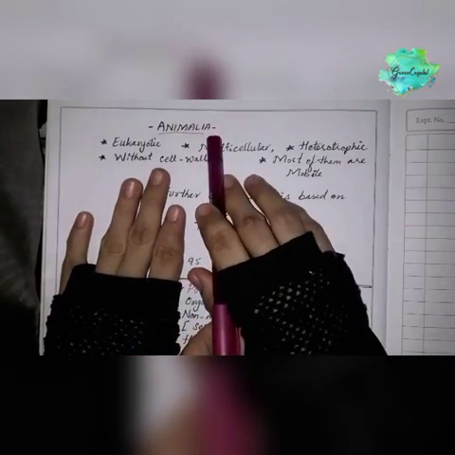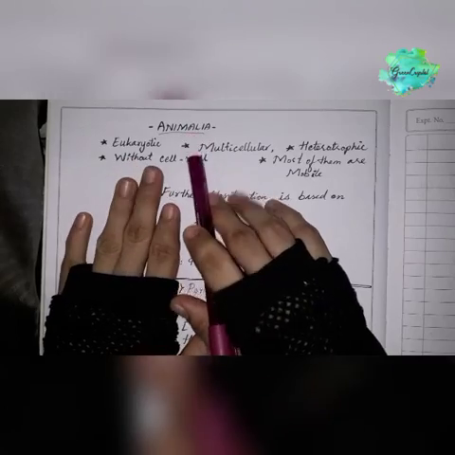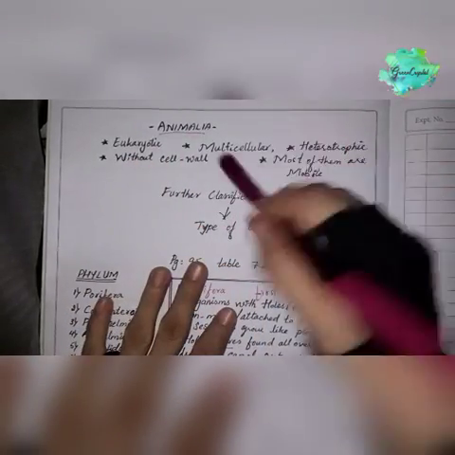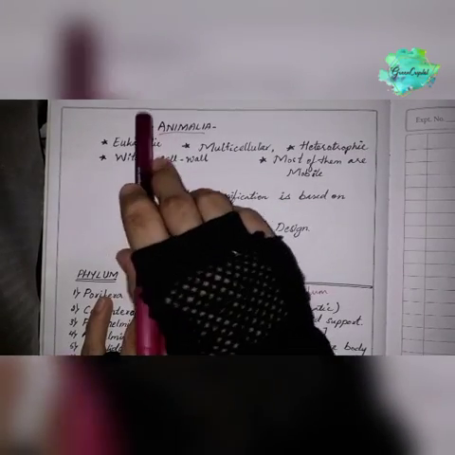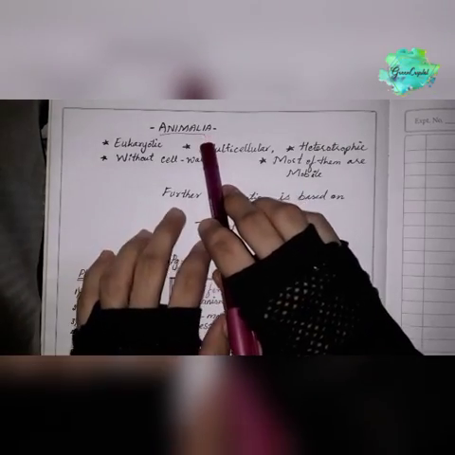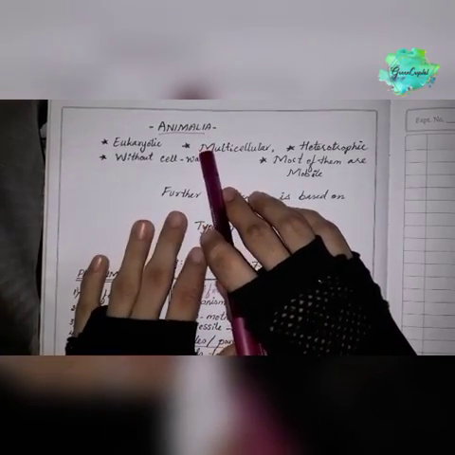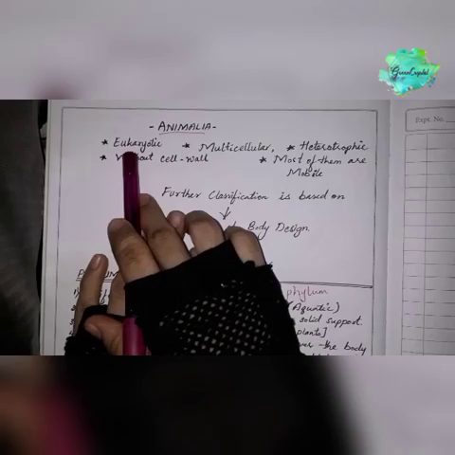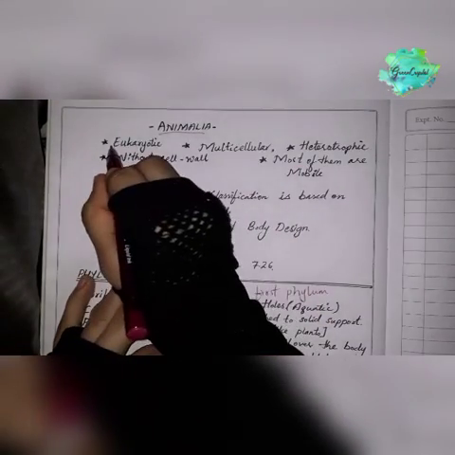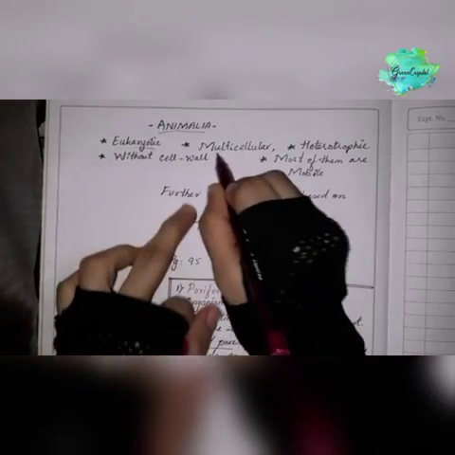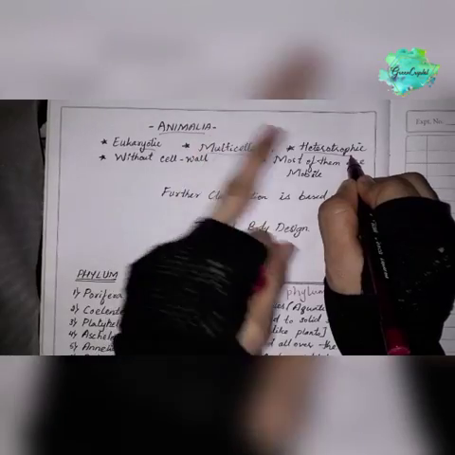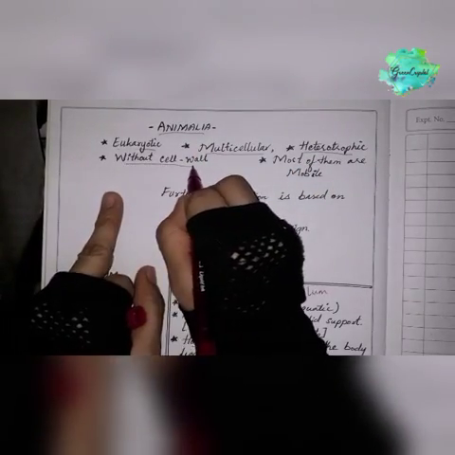Today I'm here with the continuation of the chapter Diversity in Living Organisms. As we have completed the kingdom Plantae, we will go to the kingdom Animalia next. The prominent feature of the kingdom Animalia is that they are eukaryotic. They are multicellular, heterotrophic, depending on others for food, without cell wall.